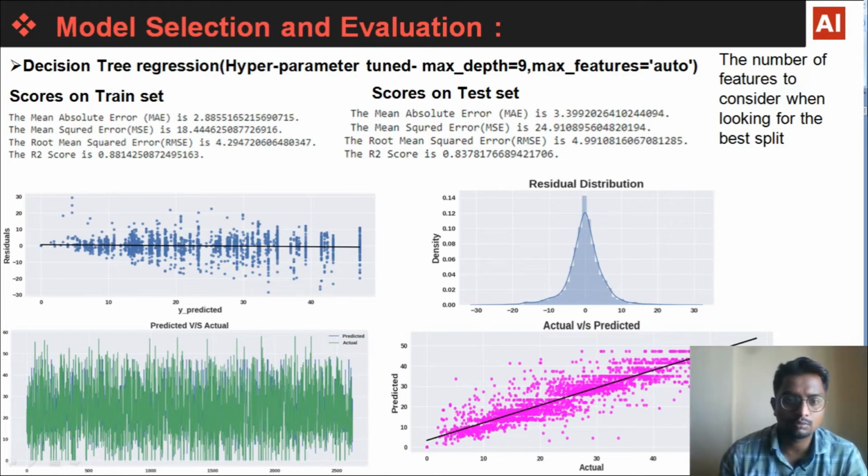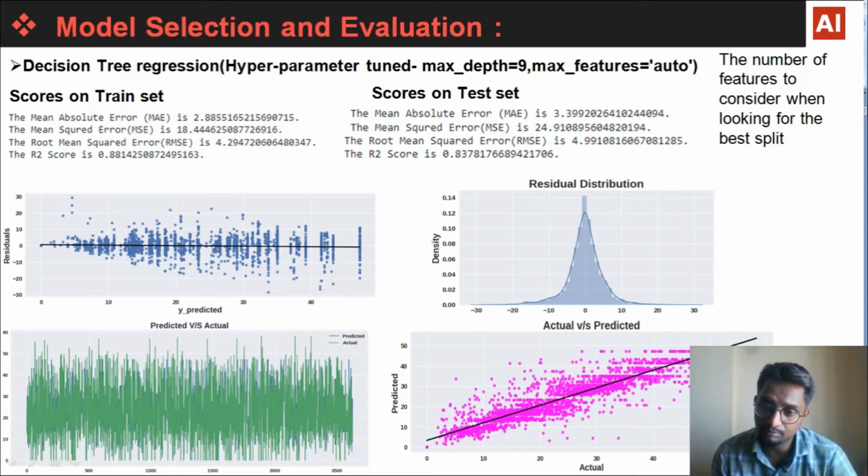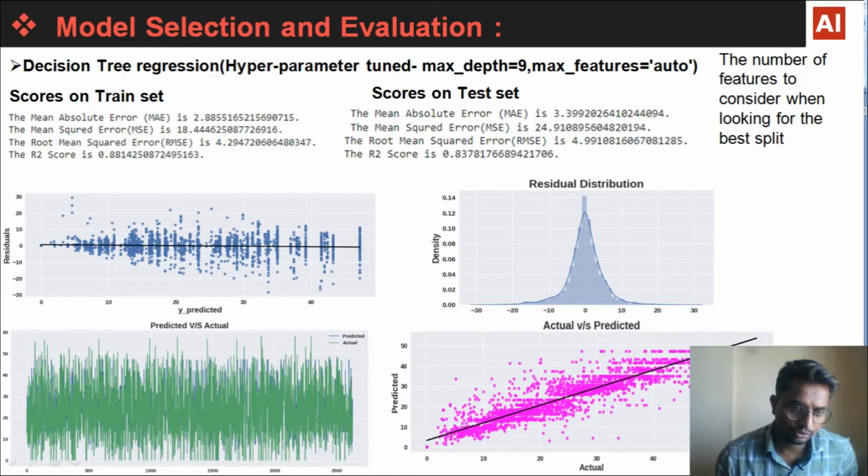That means our model performed very well. Here we can see we got a very nice bell curve. The residual mean is almost near 0, and the scatter plot of the predicted and actual values is also good, and there are no signs of heteroscedasticity.